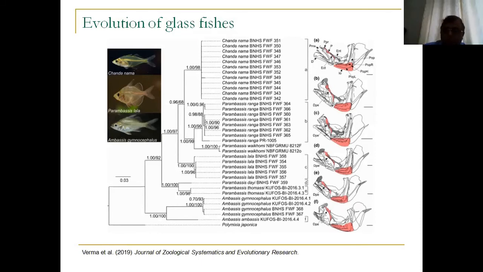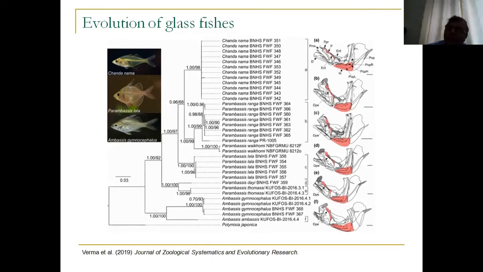But when you start looking at its genetic makeup, then you suddenly realize that it is actually nested within a larger clade of Parambasis. So we used multiple genes, both nuclear and mitochondrial, and in a phylogeny, we found out that both in Bayesian as well as maximum likelihood phylogeny, Chanda nama is actually nested within Parambasis.